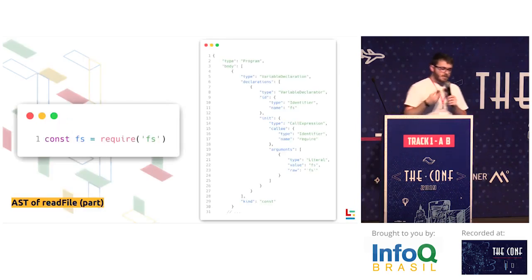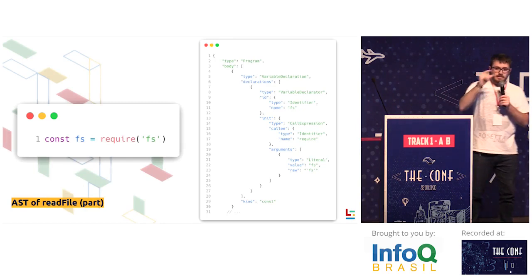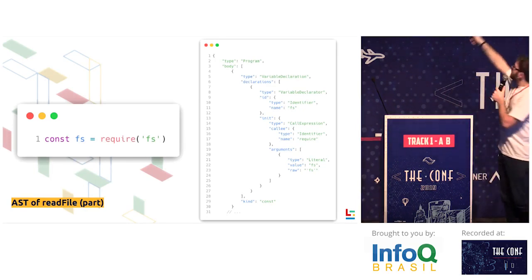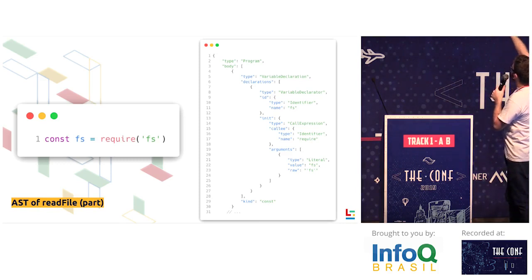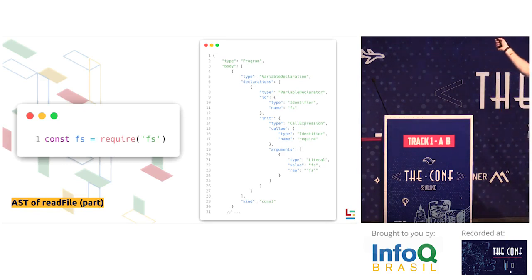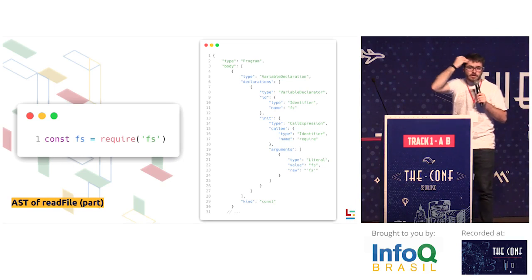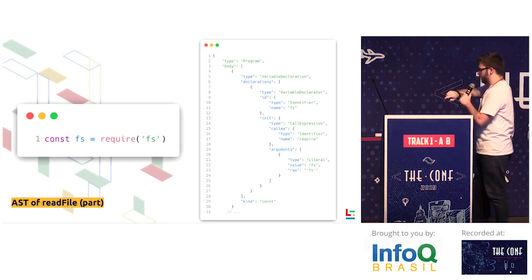So I took the liberty of taking the first line of our small function. This line would return this abstract syntax tree. See that the syntax tree is only about syntax. We have the variable declarations, identifiers, call expressions, and here the kind, const. If you read it, it's actually pretty straightforward. You can actually read it and mount the code in your head, how these things work.